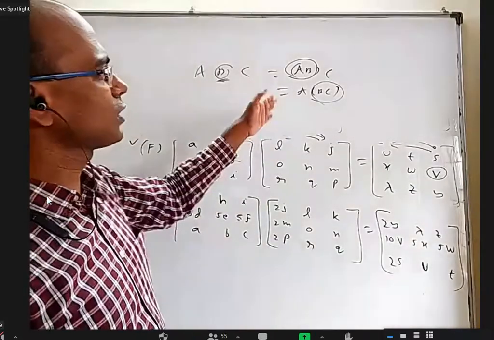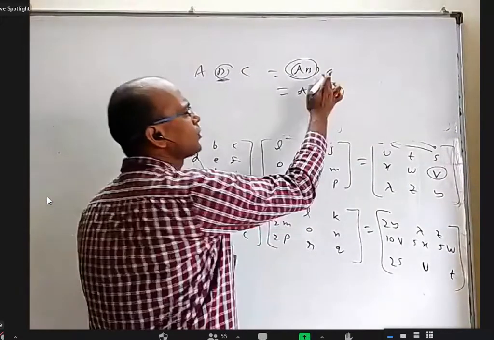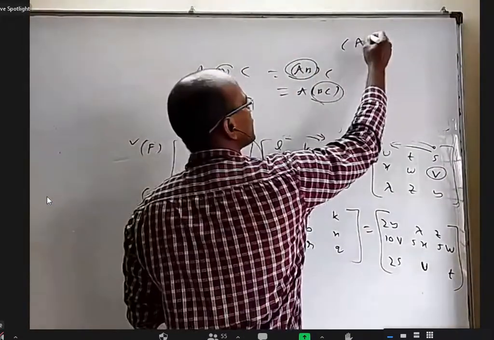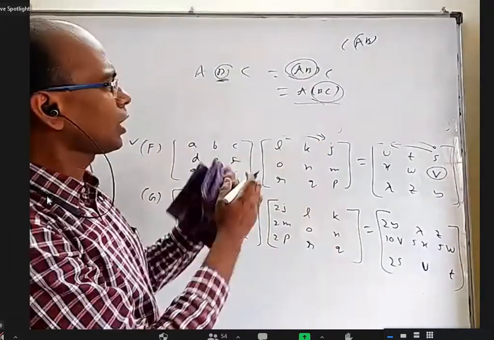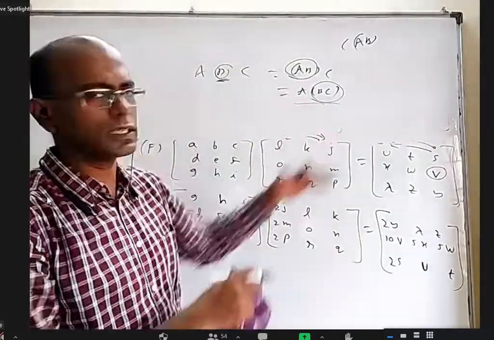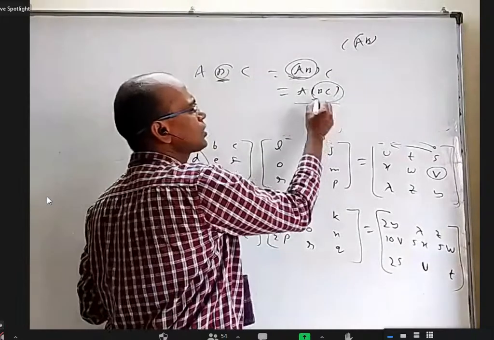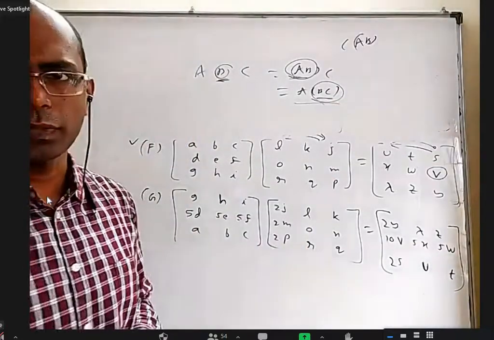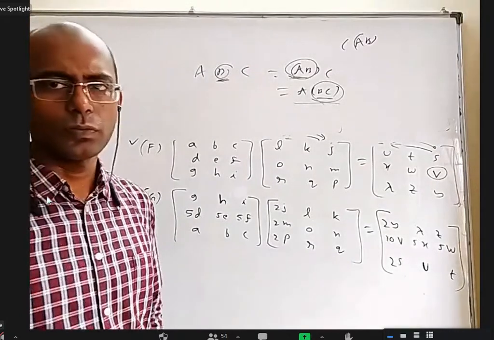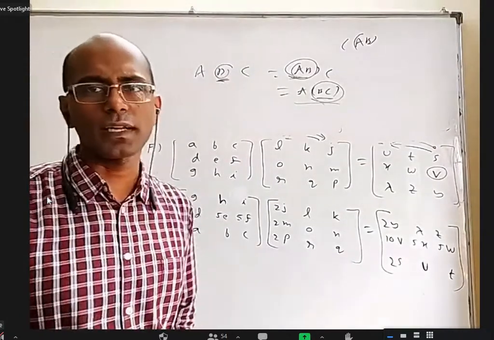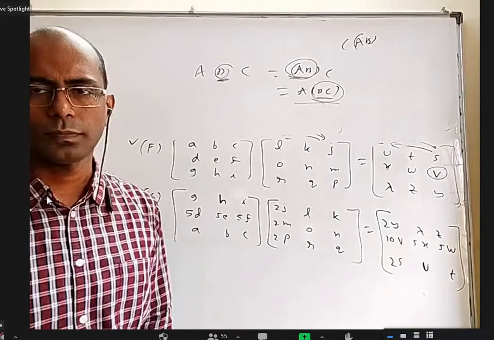No, this is not the commutative law. This is the associative law. When you say commutative, you have to bring C here. Don't change the order: A is first, B is next, C is next. Whether you multiply these two first or these two first, that's not a problem. This is associative. So the associative law is applicable for matrices. Only the commutative law is not applicable for matrix multiplication. Everything else is there. Okay, sir. Understood.